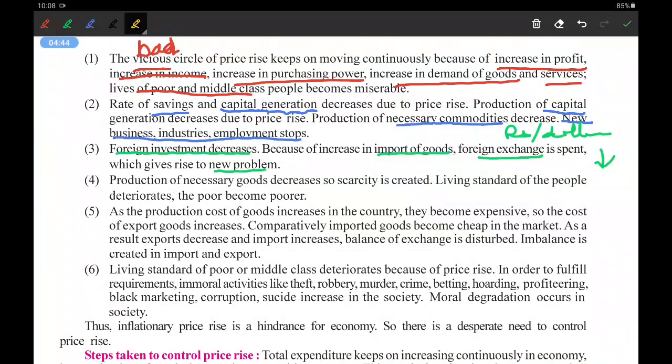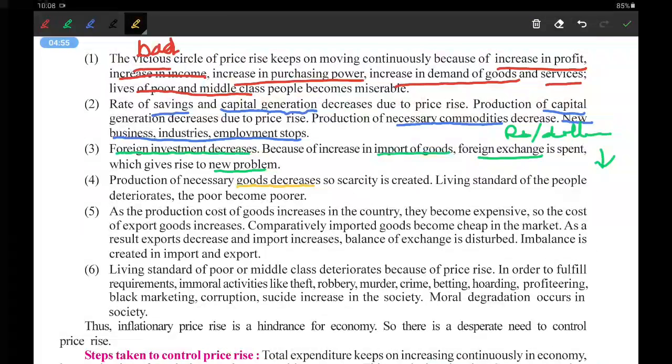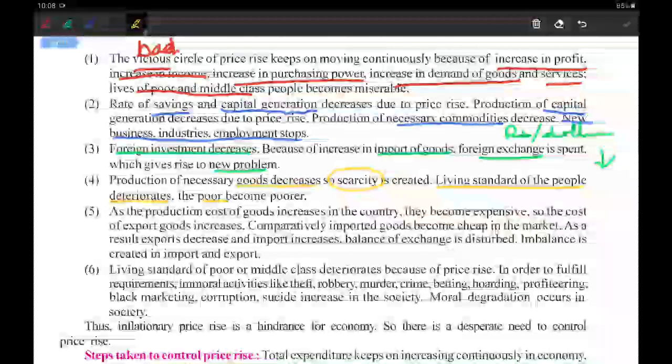Fourth, production of necessary goods decreases, so scarcity is created. See, the goods which are needed on a daily basis, the production is less, and due to that scarcity will arise, goods will be in less number, and due to it there will be a problem. Living standard of the people deteriorates, and ultimately the living standard of the people will go down and people will become poorer.